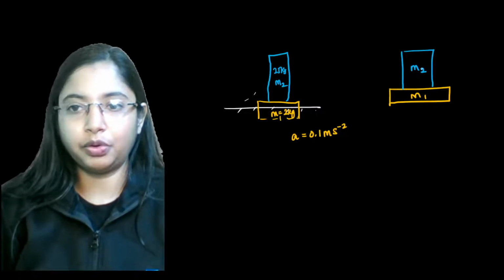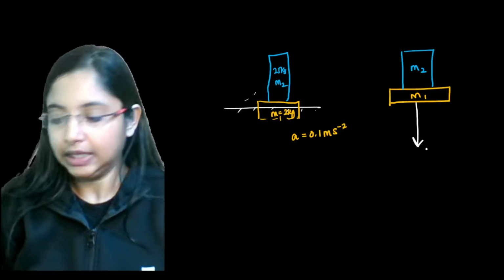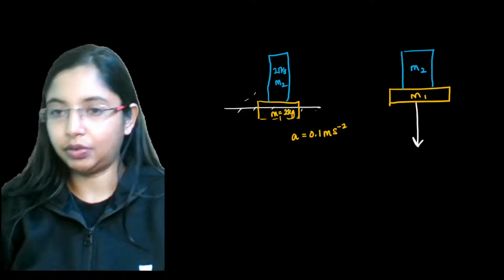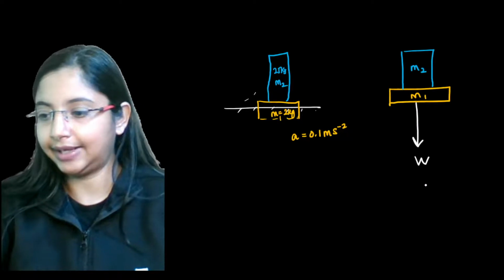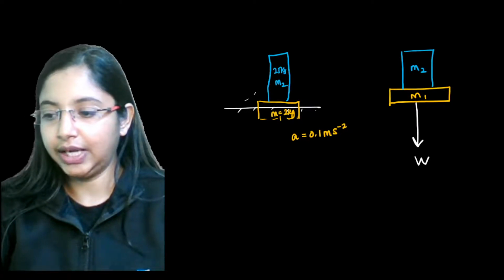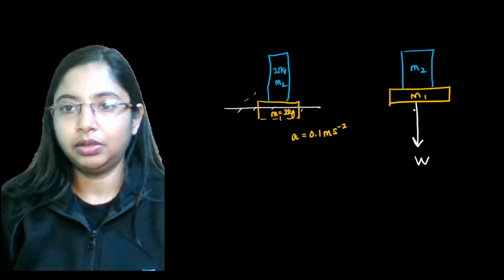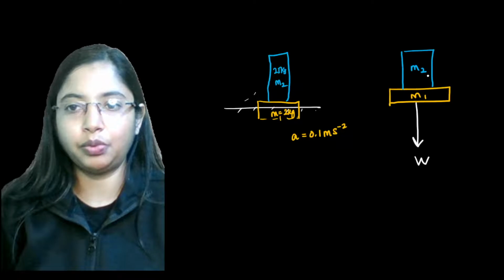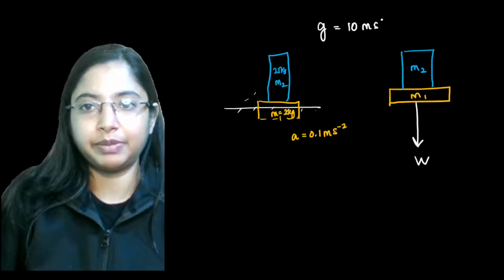Now, because of both these masses together, there will be a weight that is acting downwards. This is the force of gravity on the earth. This particular weight will be the weight of the block plus that particular system. The weight will be because of M1 and M2, and both have an acceleration. We said g we will take as 10 meters per second square.